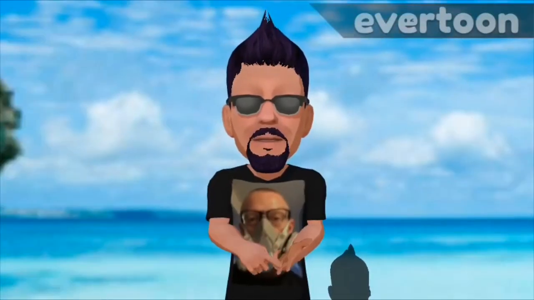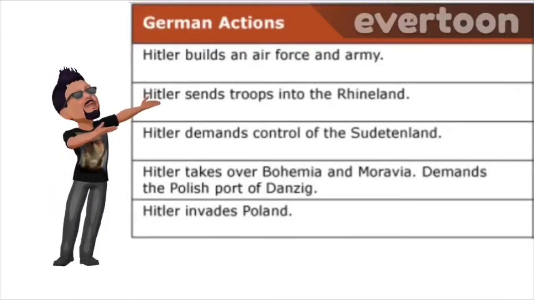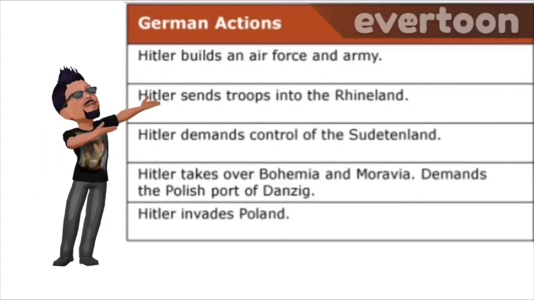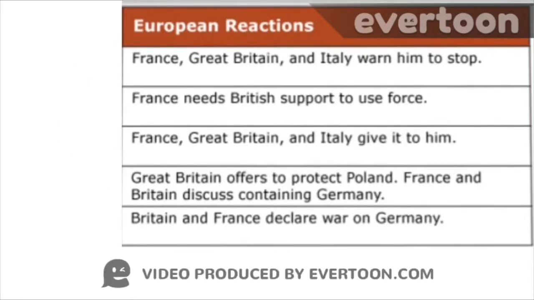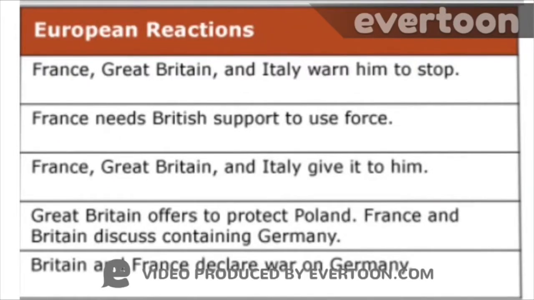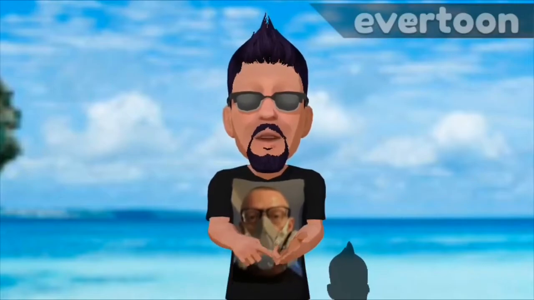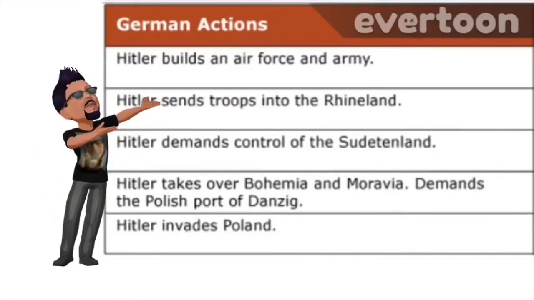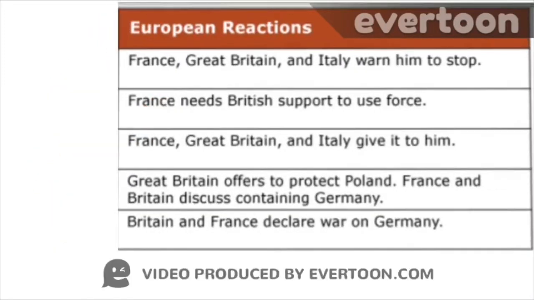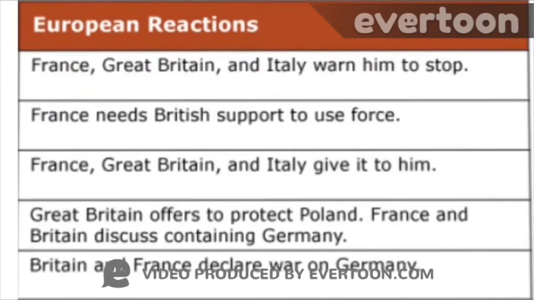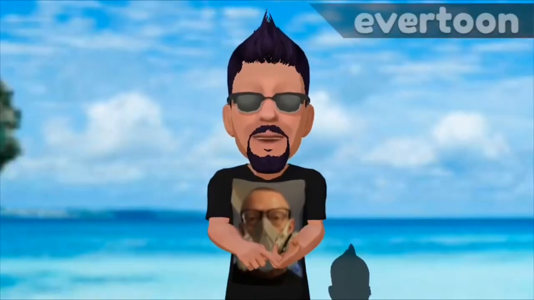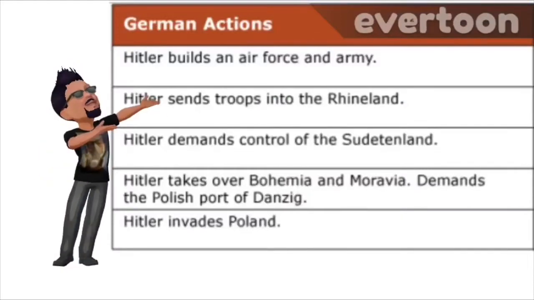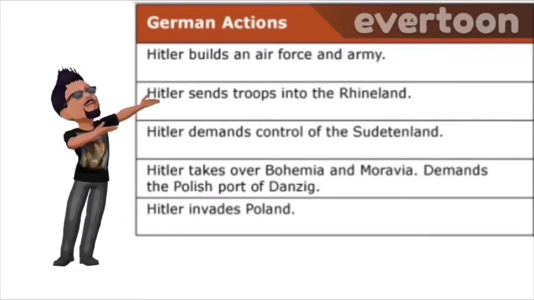Germany's next action is that Hitler demanded control of the Sudetenland. The reaction was that France, Great Britain, and Italy all folded and gave it to him. Then Hitler takes over Bohemia and Moravia, and demands the Polish port of Danzig. The reaction was that Great Britain offered to protect Poland, and France and Britain began to discuss how to contain Germany. So in wrapping this up, Hitler finally invades Poland.